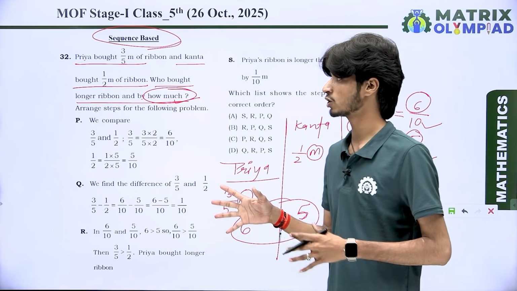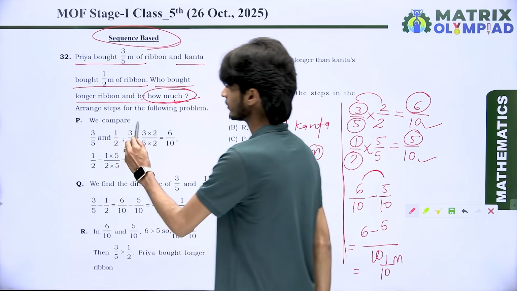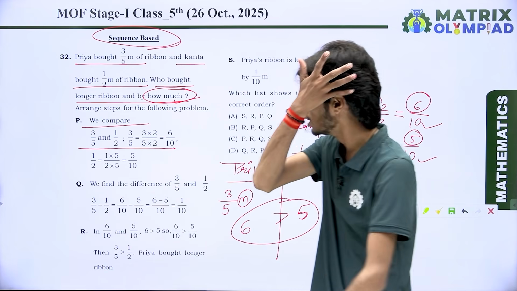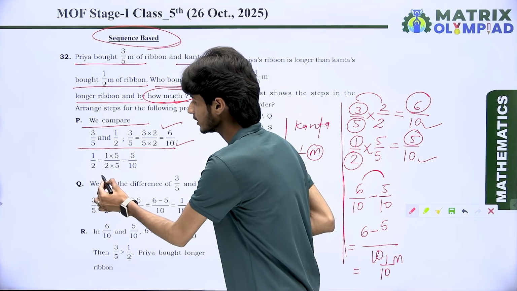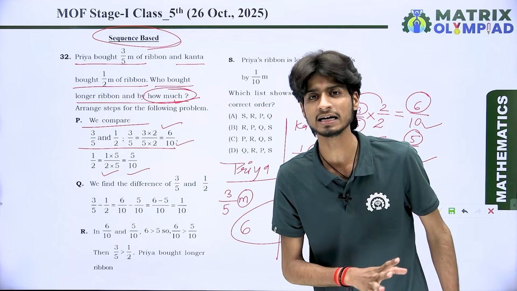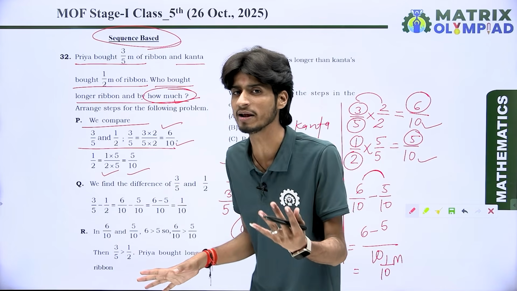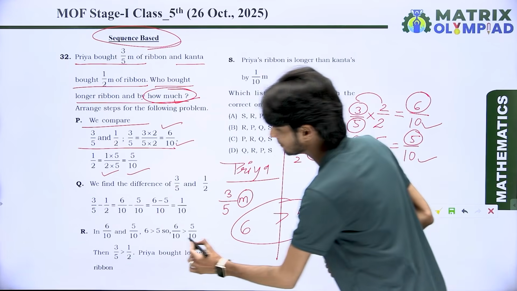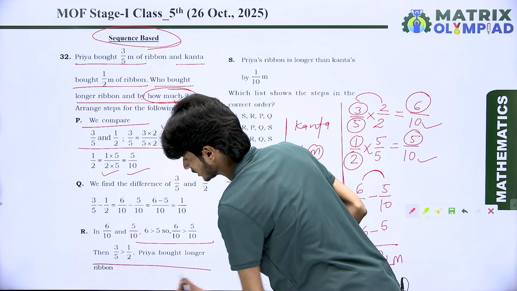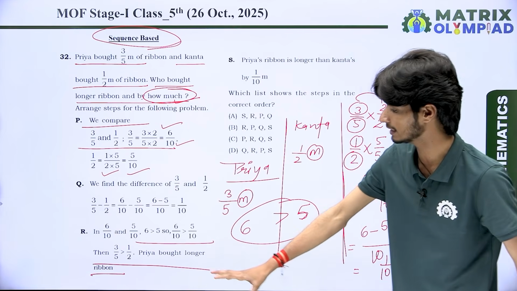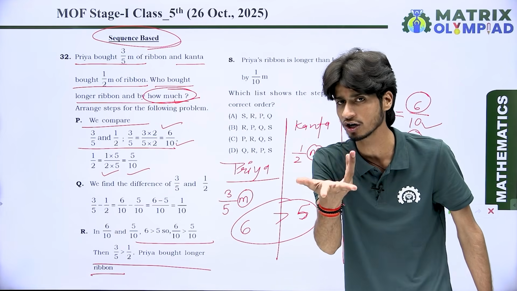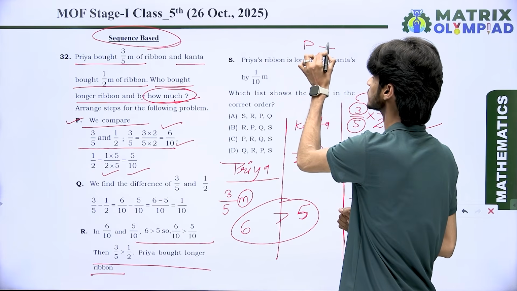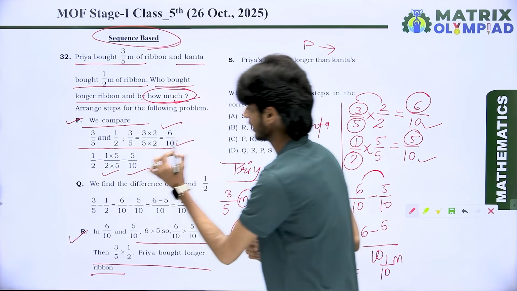So what do we do? First of all, we compare 3 upon 5 and 1 upon 2 with similar denominators. Make the denominators similar for both of the fractions. After that, we compare their numerators with each other and we discuss the longer ribbon which Priya bought. Okay. So the first step is P. Second step is R.